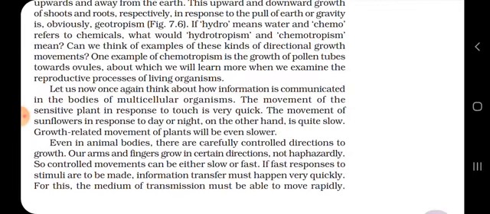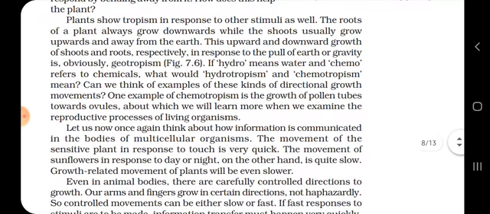So what we learned today were the 5 types of tropism. The first was in response to touch: the growth of plants in response to touch is known as thigmotropism. The next was the growth of plants in response to the gravity of earth, known as geotropism.